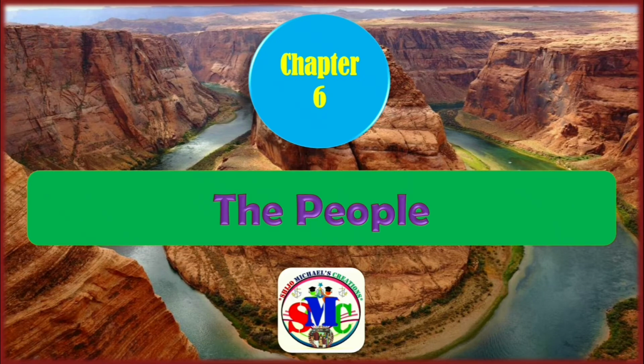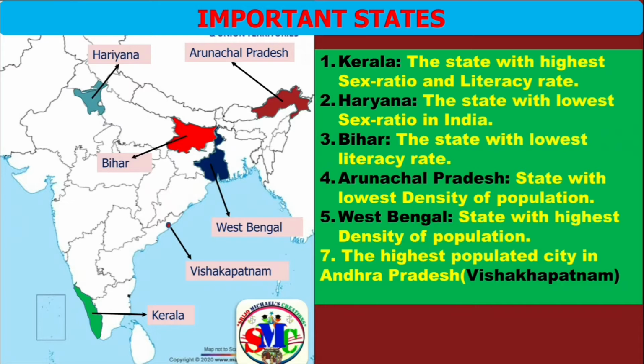Now let us move to chapter 6, that is the people. The important questions that may be asked from this lesson are: the state with the highest sex ratio, that is Kerala, and it is located here. Not only that, it is the state with the highest literacy rate. Next question, the state with the lowest sex ratio in India, that is Haryana, and this is the location of Haryana. Then the state with the lowest literacy rate, that is Bihar, and it is located here.